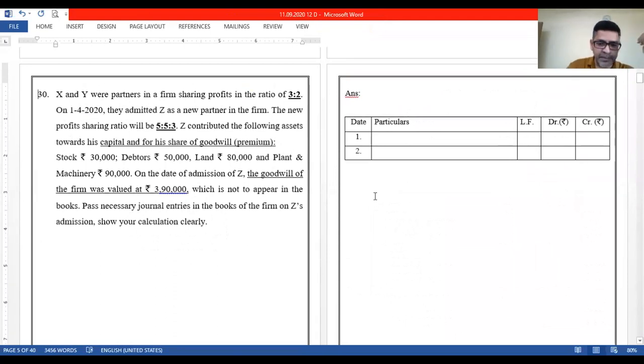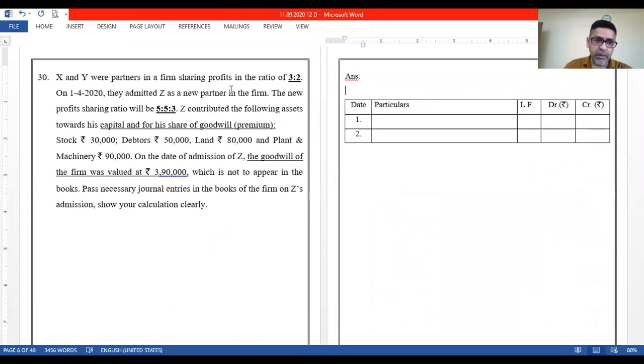Now, next sum is X and Y who are partners in a firm sharing the profits in the ratio of 3:2. On 1/4/2020, they admitted Z as a new partner in the firm.